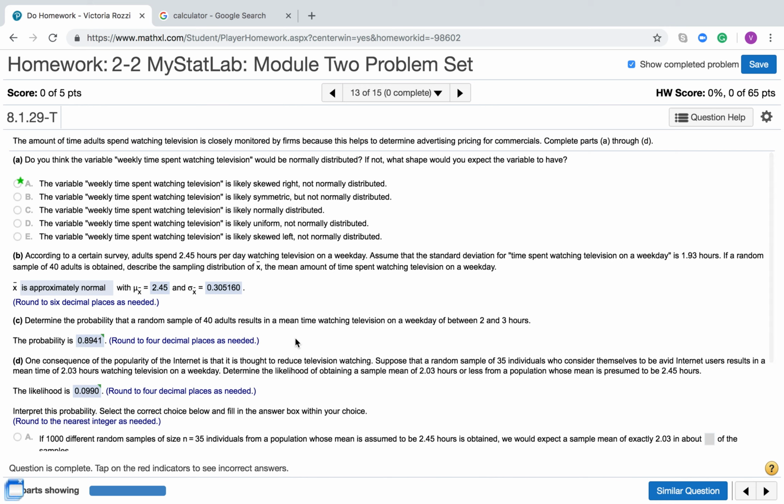Okay, now yours might be a little bit different than this. I've gone through this example using the problem numbers that I was given. You're going to be given different numbers. So if you have any trouble with the rounding or anything else, just please contact me and I'd be happy to help you.